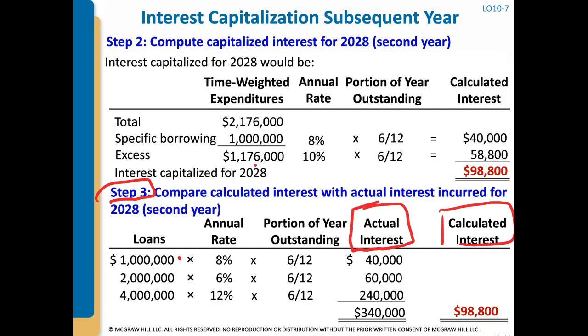And when we look at that, the actual interest for all those loans is $340,000. So 98,800 is the lower of the two, and so we would capitalize 98,800 into the cost of this asset on June 30th, 2028.